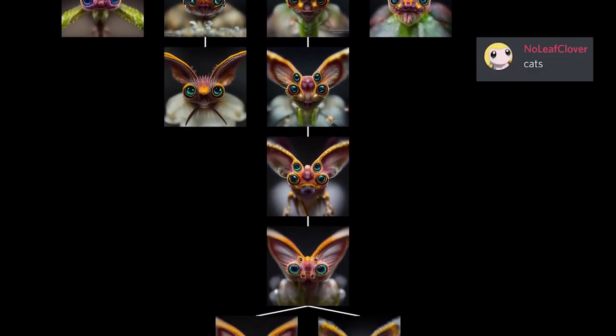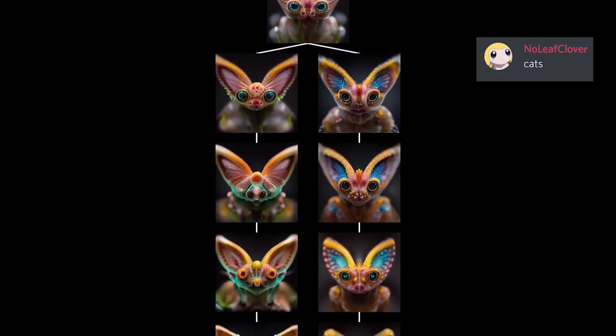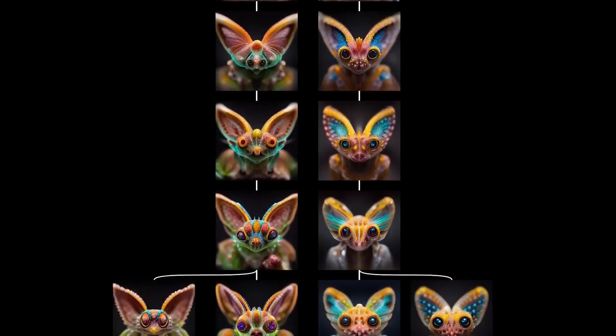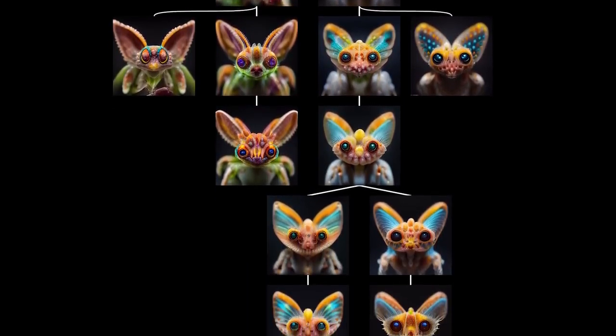Another moderator suggested the community try selectively breeding to create some specific animal, so we tried to make a cat. It took a little while, but you can start to see cat-like features gradually emerge.